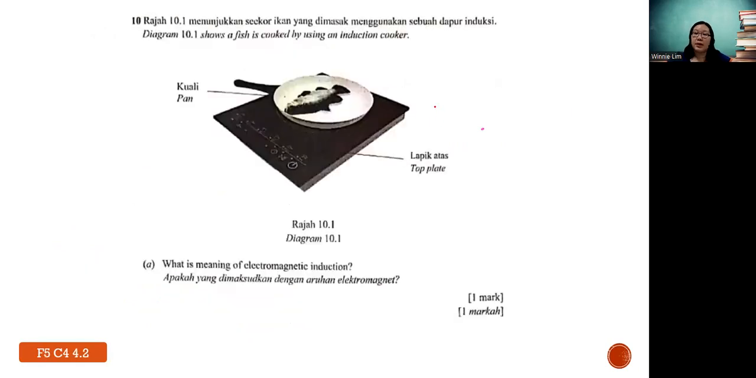Question 10. Question 10 is from topic 5 on electromagnetism, the electromagnetic induction idea. Diagram 10.1 shows a fish being cooked by using an induction cooker. What is meant by electromagnetic induction?